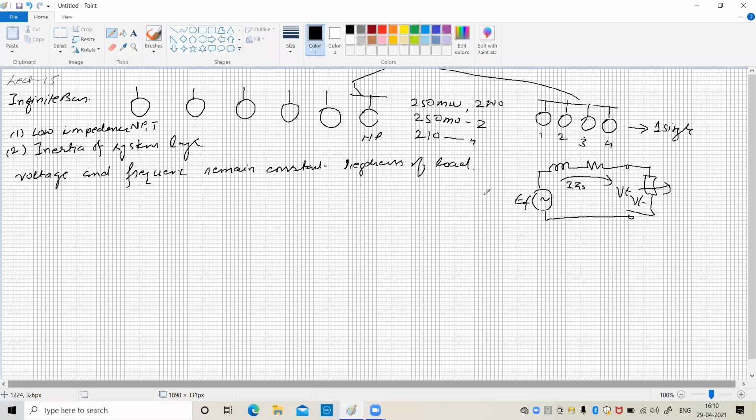And once the equivalent impedance becomes very small, we can say that the excitation EMF Ef is nearly equal to the terminal voltage, isn't it? So this is the case.